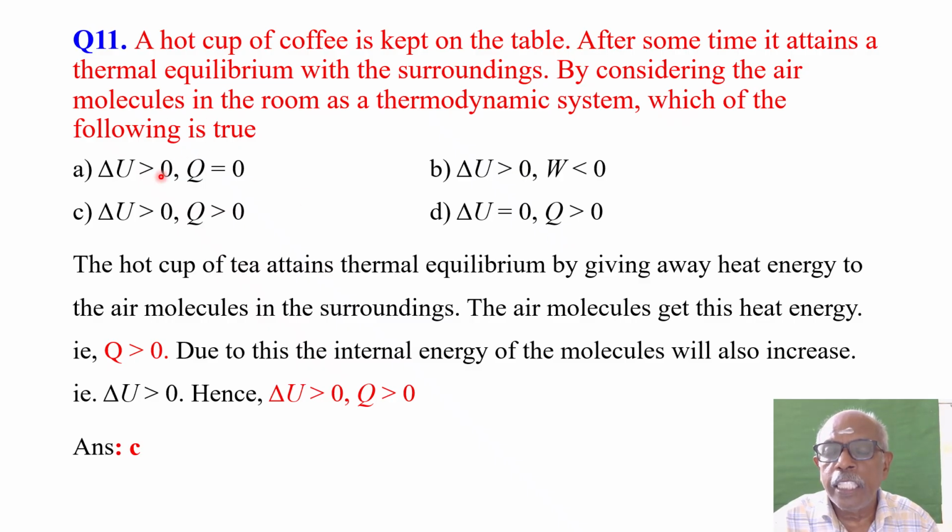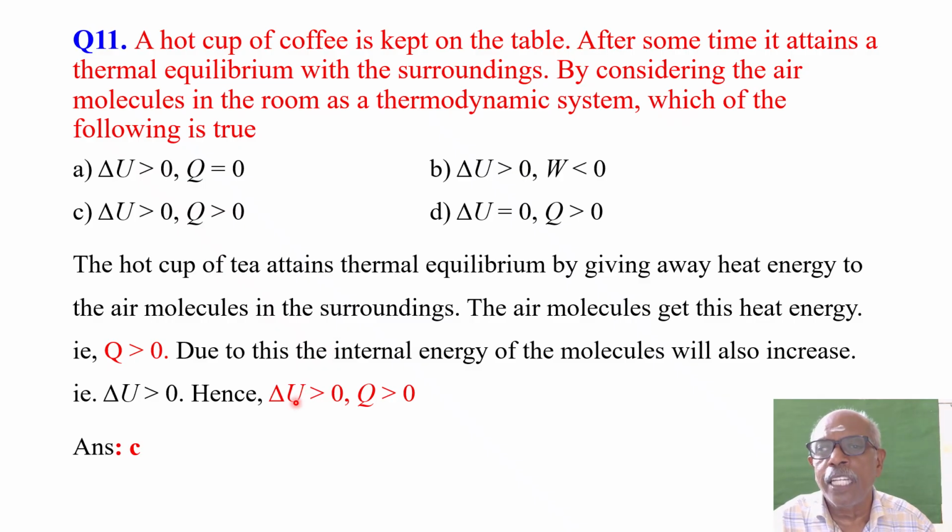So what is this? Delta U. So what is U? Here we consider the air molecules inside the room as a system. Then U is the internal energy of the thermodynamic system, that is the air molecules. What does it mean by delta U? Change in internal energy, if there is any change in internal energy of the air molecules due to this process.